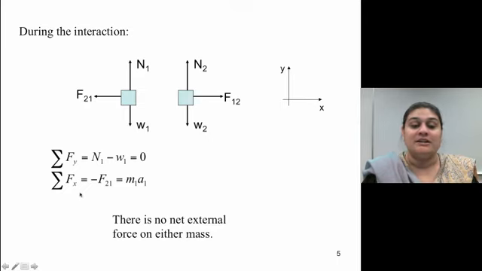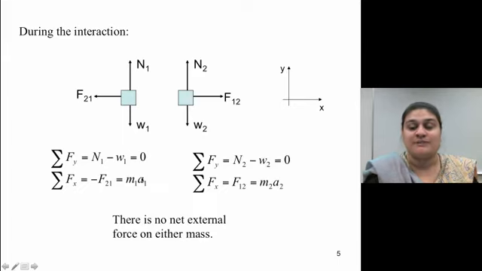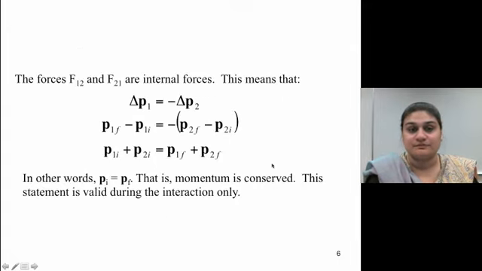Note that Fx is the only force that acts on it, and so the acceleration is only happening in the x direction. Same thing for the second mass, acceleration happens only in the x direction. The net force here: normal force 1 equals weight 1, and normal force 2 equals weight 2. So the forces F1 and F2 are internal forces. This means that delta P1 should equal minus delta P2.